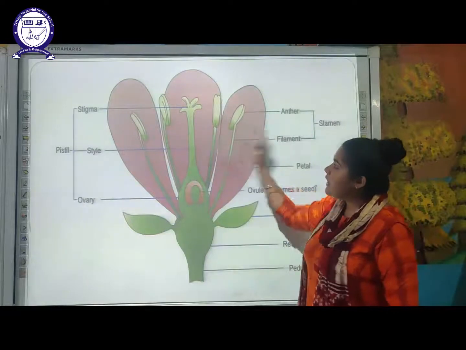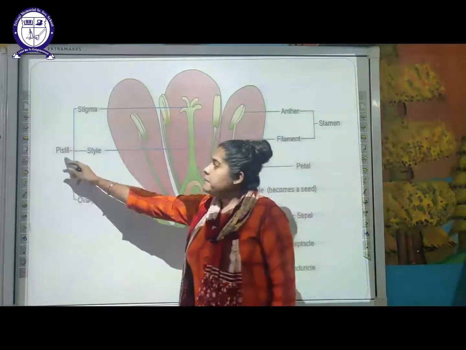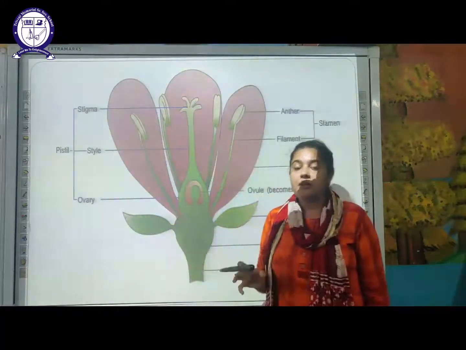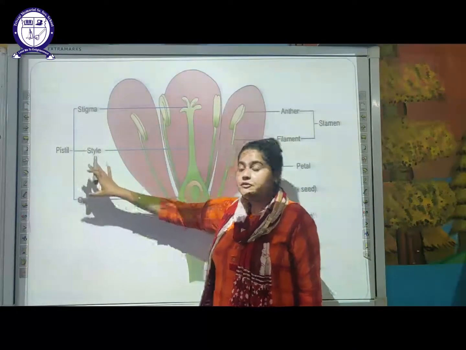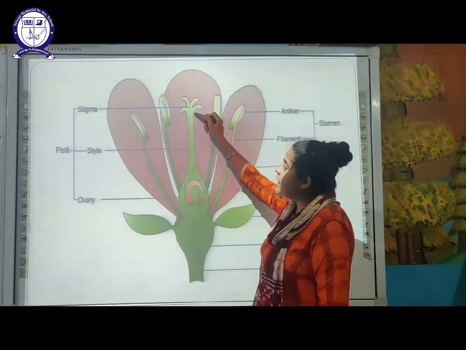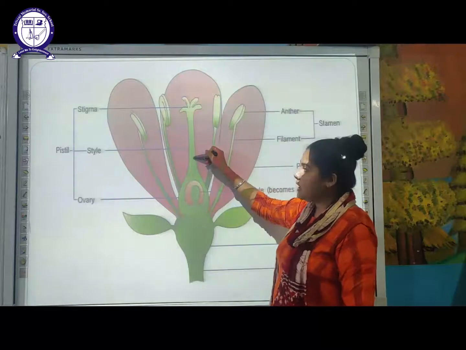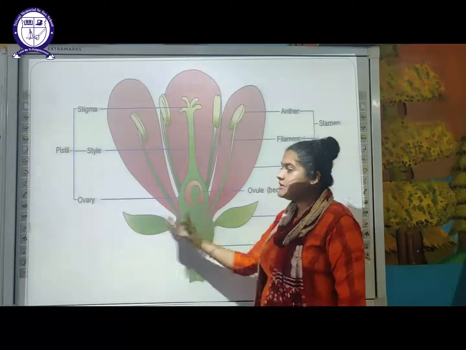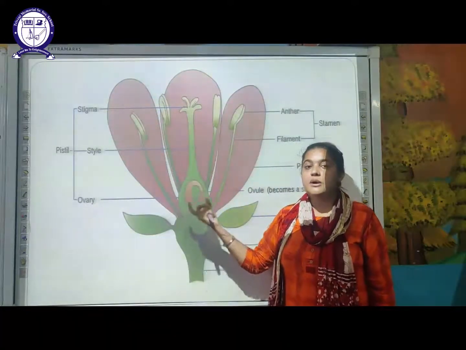Then in the innermost part of the flower you can see a carpel or a pistil. This is the fourth part, and this pistil or carpel is the female reproductive part of any flower. The pistil is further made up of three parts. The first one you can see at the topmost part is your stigma. The thin middle part is known as your style, and the last part here, the swollen part at the base, is known as ovary.